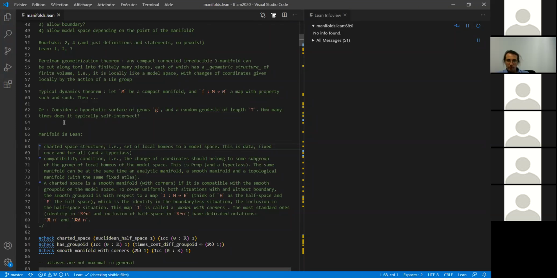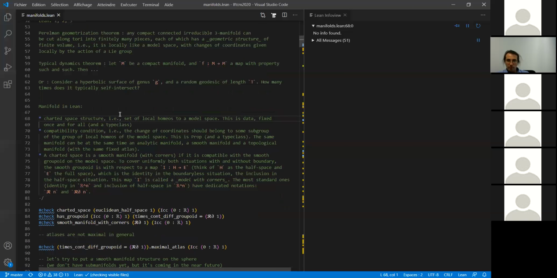So the set of charts: you have your space that you want to turn into a manifold, and then you have the model space. Think of a vector space, or a half space if you're speaking of manifolds with boundary. And then the charted space structure will just be the set of charts from your manifold to your model space. This is data, and it will be fixed once and for all. And it's a type class, so you have your space M, your model space H, and when you have fixed M and H, you will just have one atlas fixed once and for all.